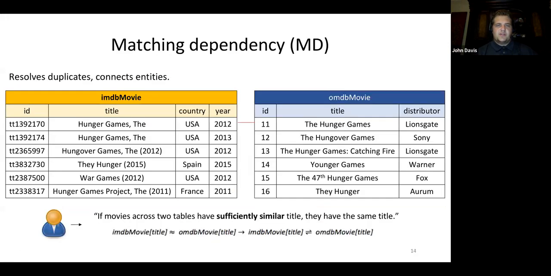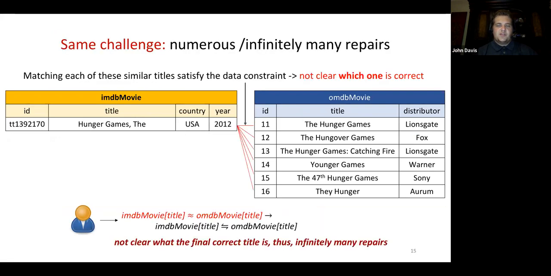The next constraint we look at is the matching dependency, which resolves duplicates and connects entities. A plain text example of this constraint is if movies across two tables have a sufficiently similar title, then they have the same title. An example of this is Hunger Games in IMDb is sufficiently similar to the Hunger Games in OMDB. However, looking closely, there are several different sufficiently similar titles in OMDB, which signify the different repairs that can be made. However, it is unclear which repair is correct.